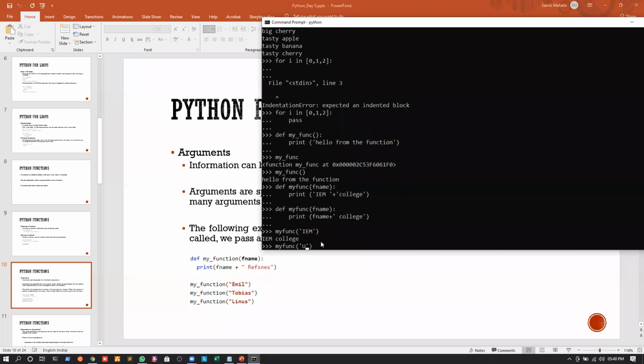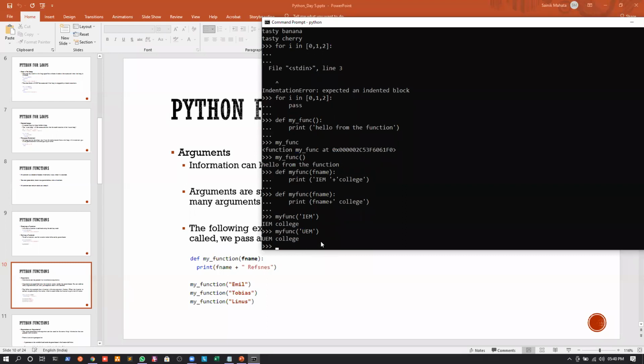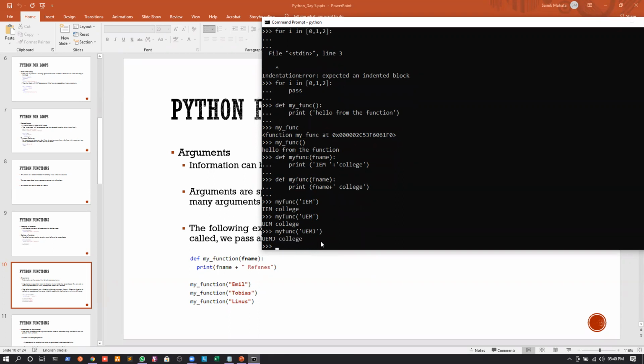I can again give a different value. I can write UEM, and again I'm printing UEM college. I can give another value called UEMJ, that is UEM Jaipur, and again it prints UEMJ college. I hope it is clear till now how the argument, or the parameter, actually works.